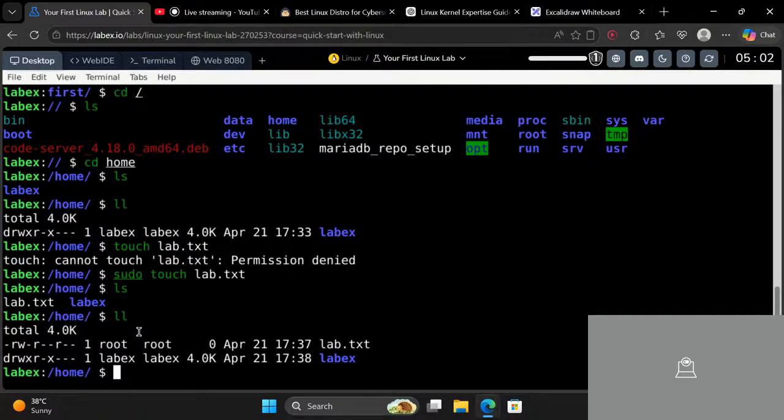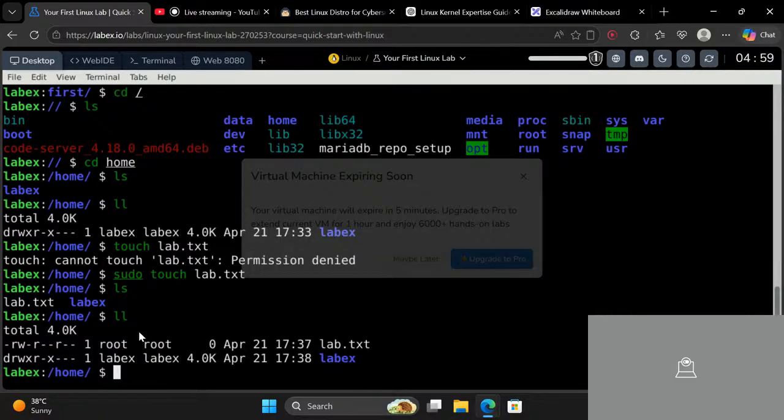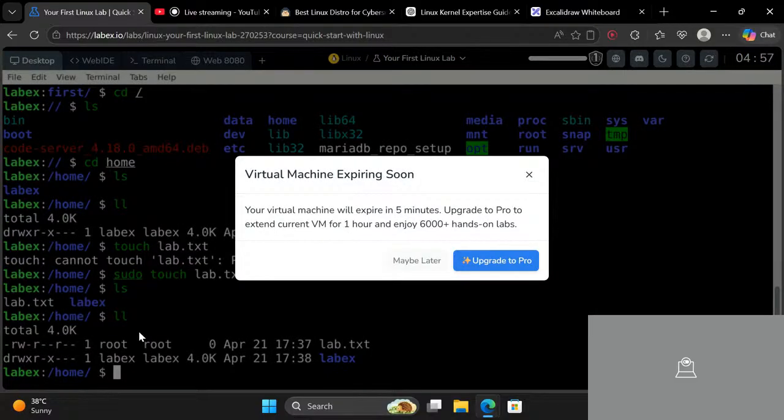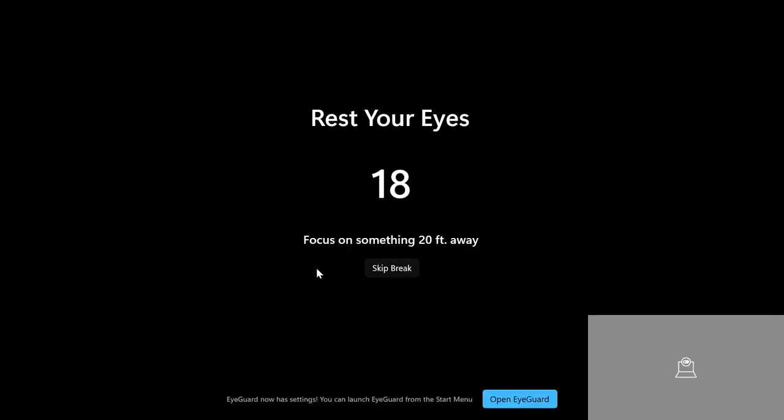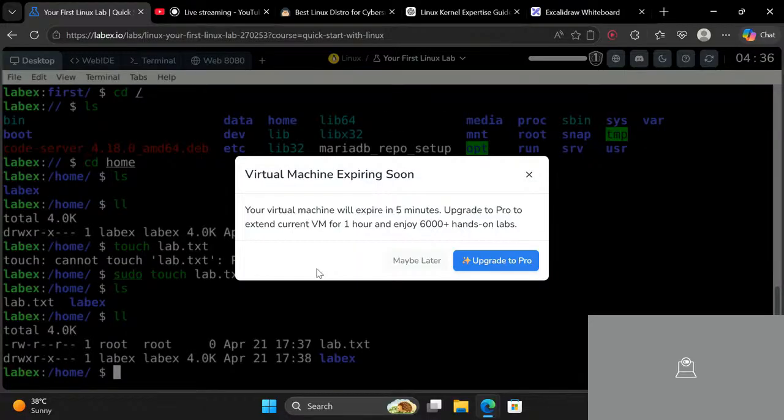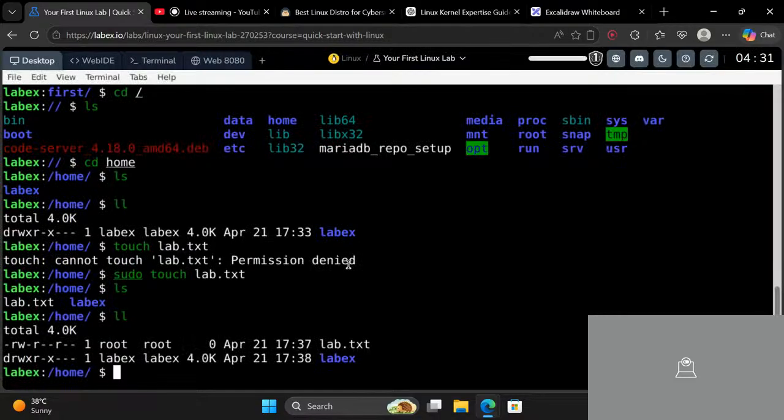So now it says that our terminal will expire in just 5 minutes.